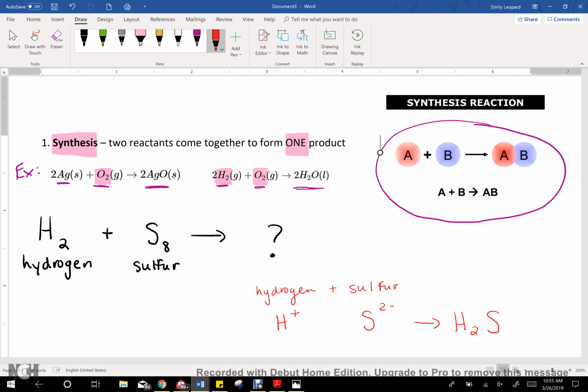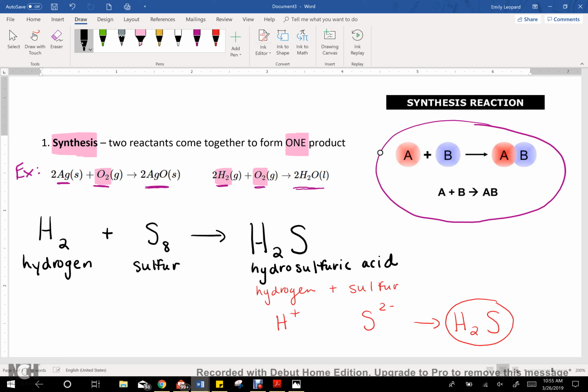Once you find your balanced product, this is what you'll plug in. So my new product should be H2S. And this is an acid, so if I wanted to go ahead and name it, there's no oxygen, so this would just be hydrosulfuric acid.